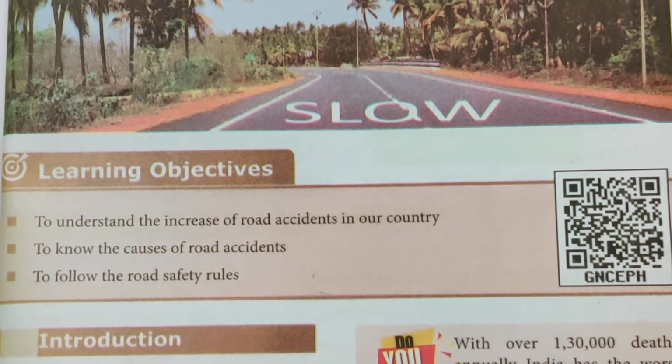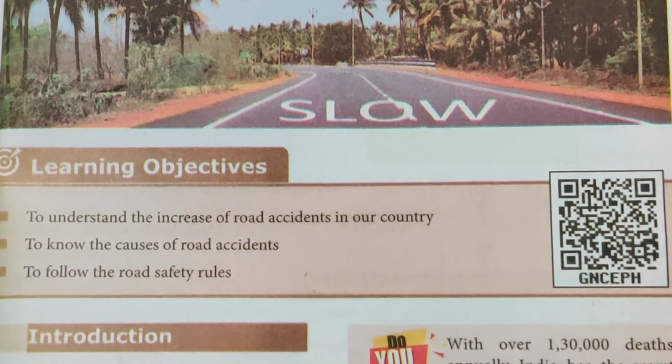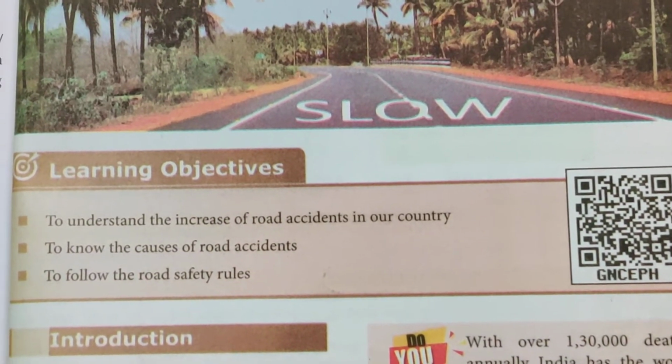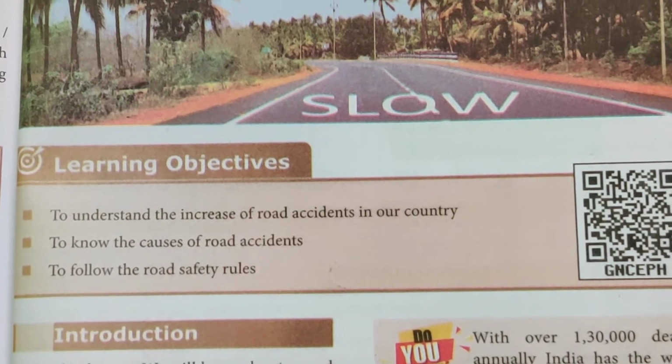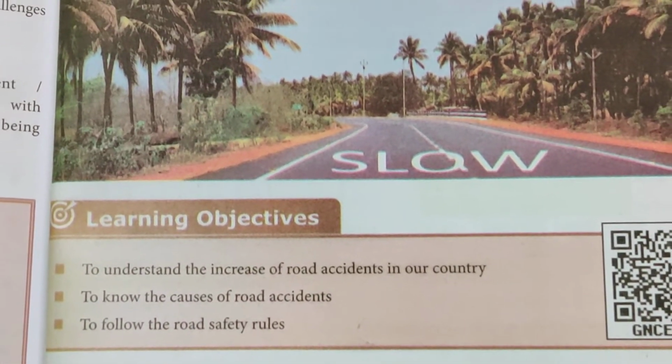Due to that, road accidents are happening. So these are the reasons you are finding there. To know the causes of road accidents, we are going to study. And to follow the road safety rules, what rules have been provided by the government.